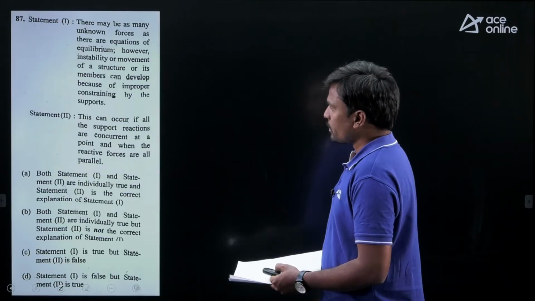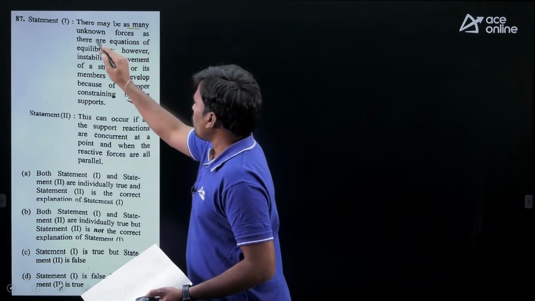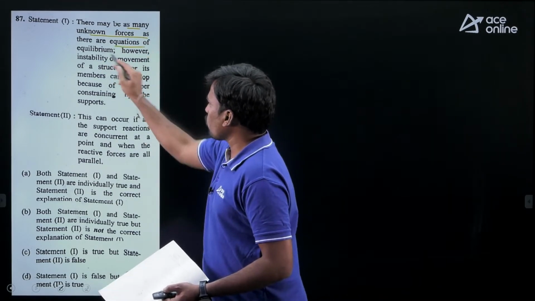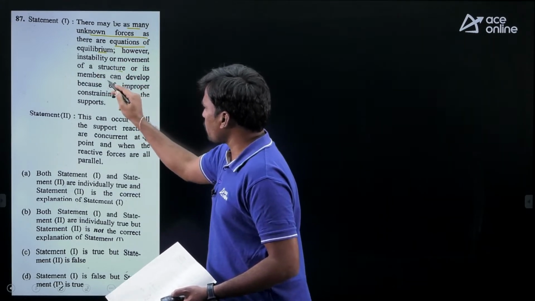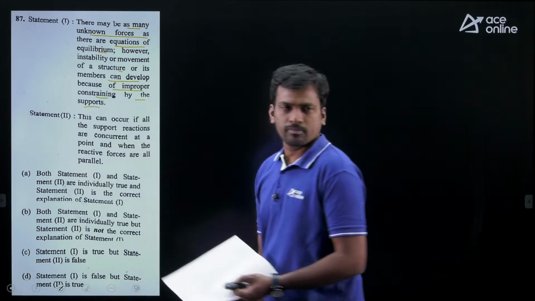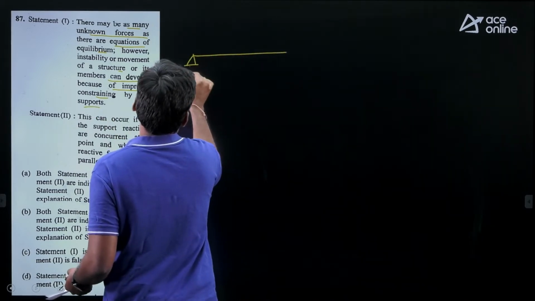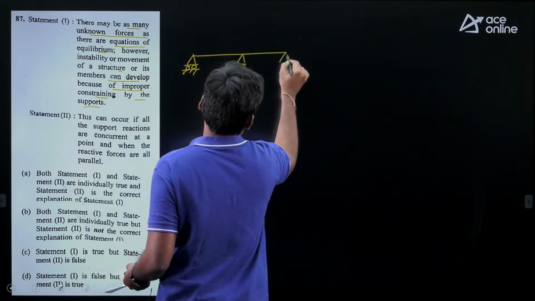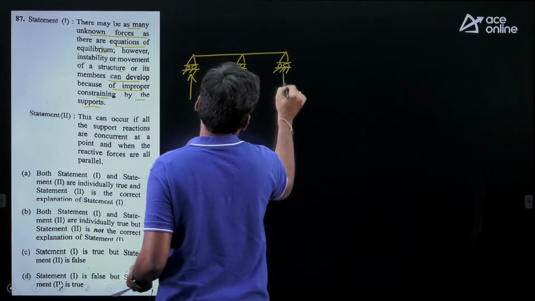The next question: there may be as many unknown forces as there are equations of equilibrium. However, instability or movement of a structure or its members can develop because of improper constraining by the supports. Students, for example, instability is nothing but unstable. If all the support reactions are parallel, what is it called?